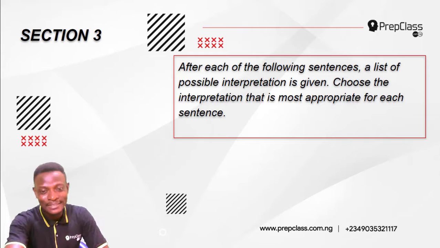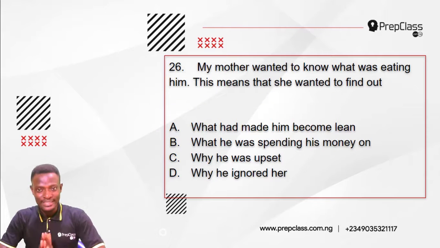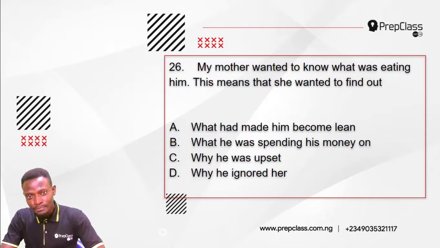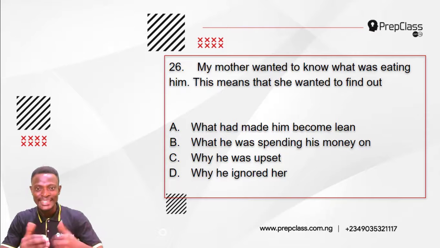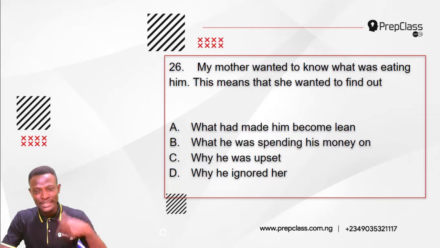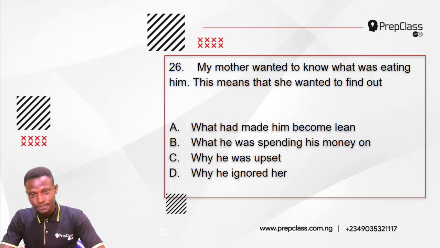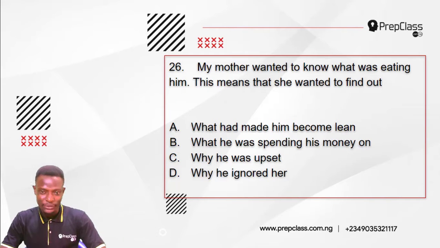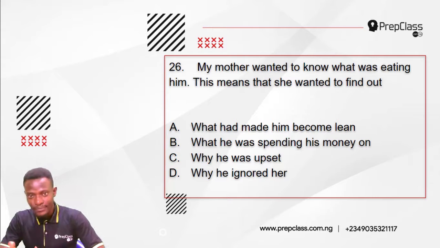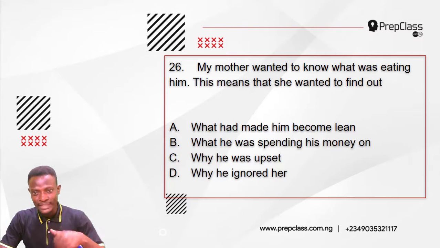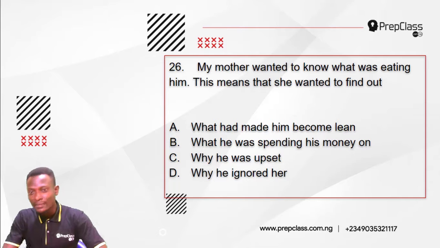Alright, let's begin. Question 26. My mother wanted to know what was eating him. This means that she wanted to find out A. What had made him become lean. B. What he was spending his money on. C. Why he was upset. D. Why he ignored her.